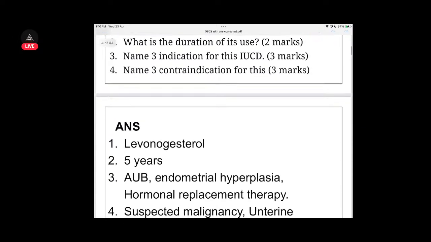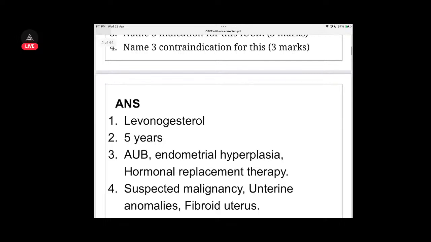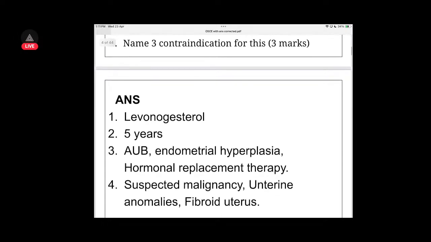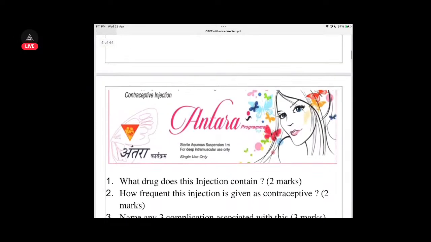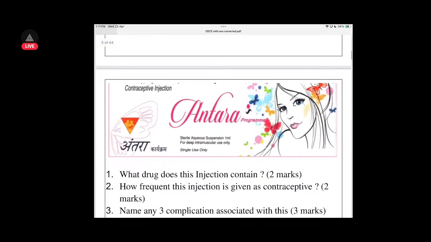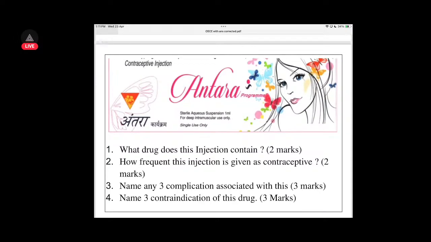Indications of this IUCD: in case of abnormal uterine bleeding, endometrial hyperplasia, and hormonal replacement therapy, you can provide it. Contraindications: if there is suspected malignancy, uterine anomalies, or a fibroid uterus, you cannot provide it. Then we move on to Antara, which is a sterile aqueous suspension for deep intramuscular use. It is a contraceptive injection.